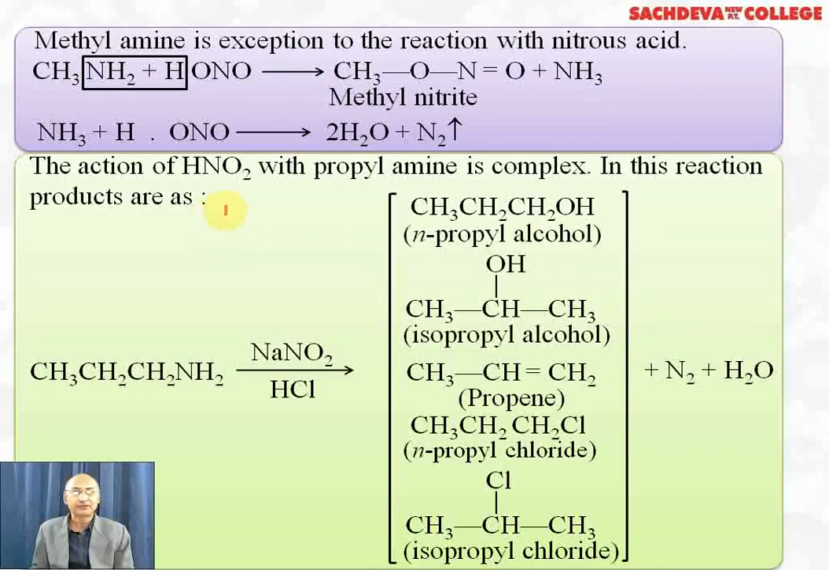Action of HNO2 with propylamine is complex. In this reaction we get a variety of products. The first product we are getting is normal propyl alcohol, which is the expected product. Another product is isopropyl alcohol. Dehydration of alcohol leads to propene. Propene, when it reacts with HCl, gives normal propyl chloride and isopropyl chloride. Side products are nitrogen and water.